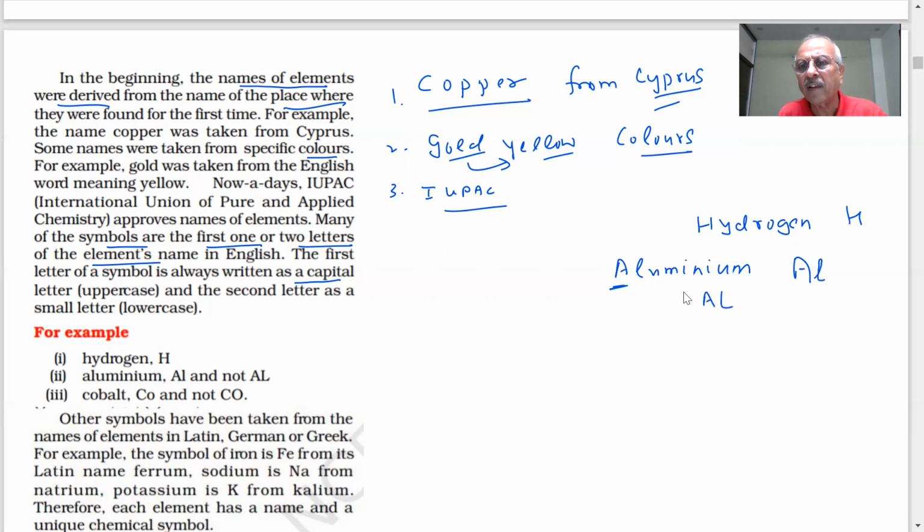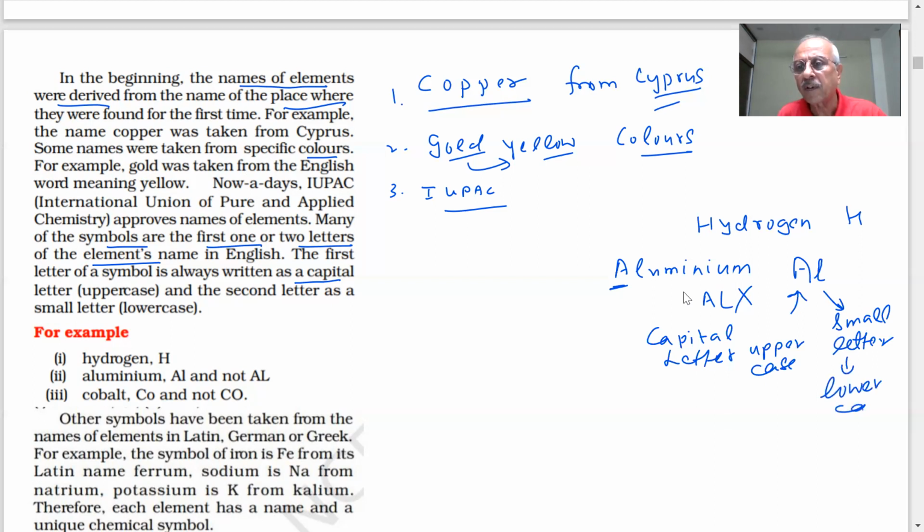If I write it like AL, that is wrong. The first is capital and the second one is lowercase. This is called uppercase, and the second letter is a small letter, lowercase. Is it clear?